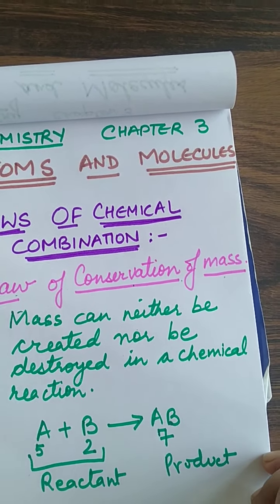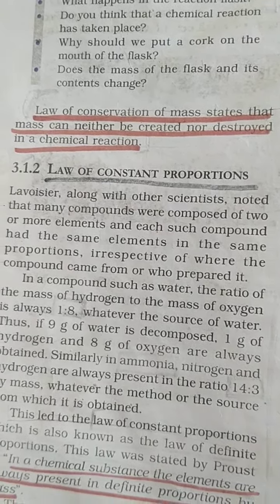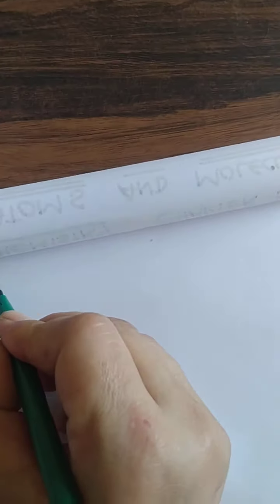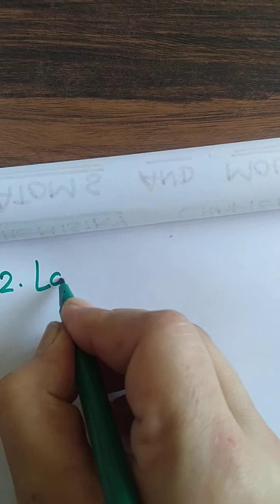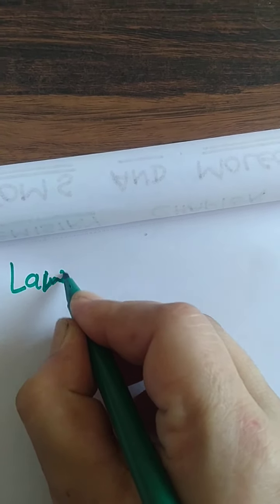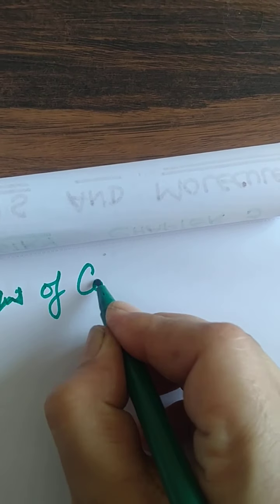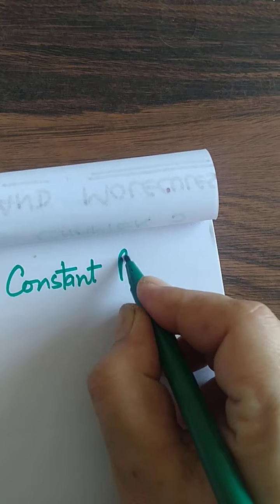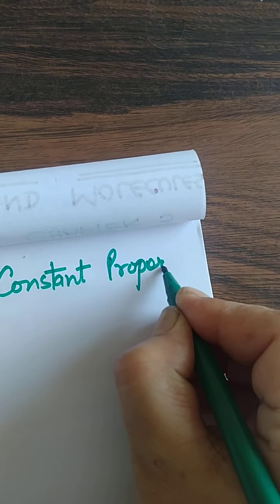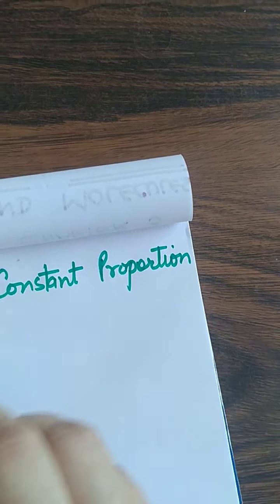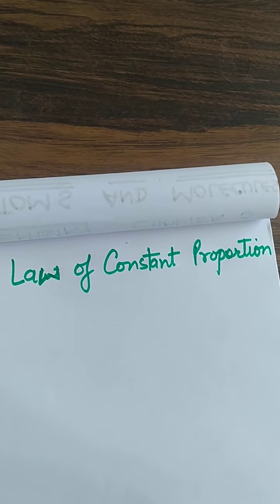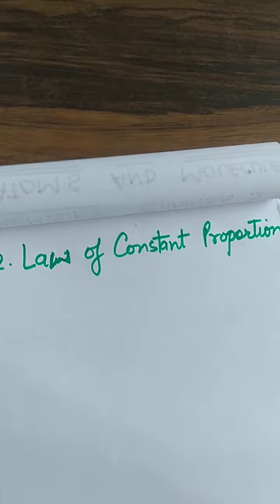Right, students? Now, the second law is the law of constant proportion. Constant means same, uniform; constant proportion means ratio. What does this law explain?